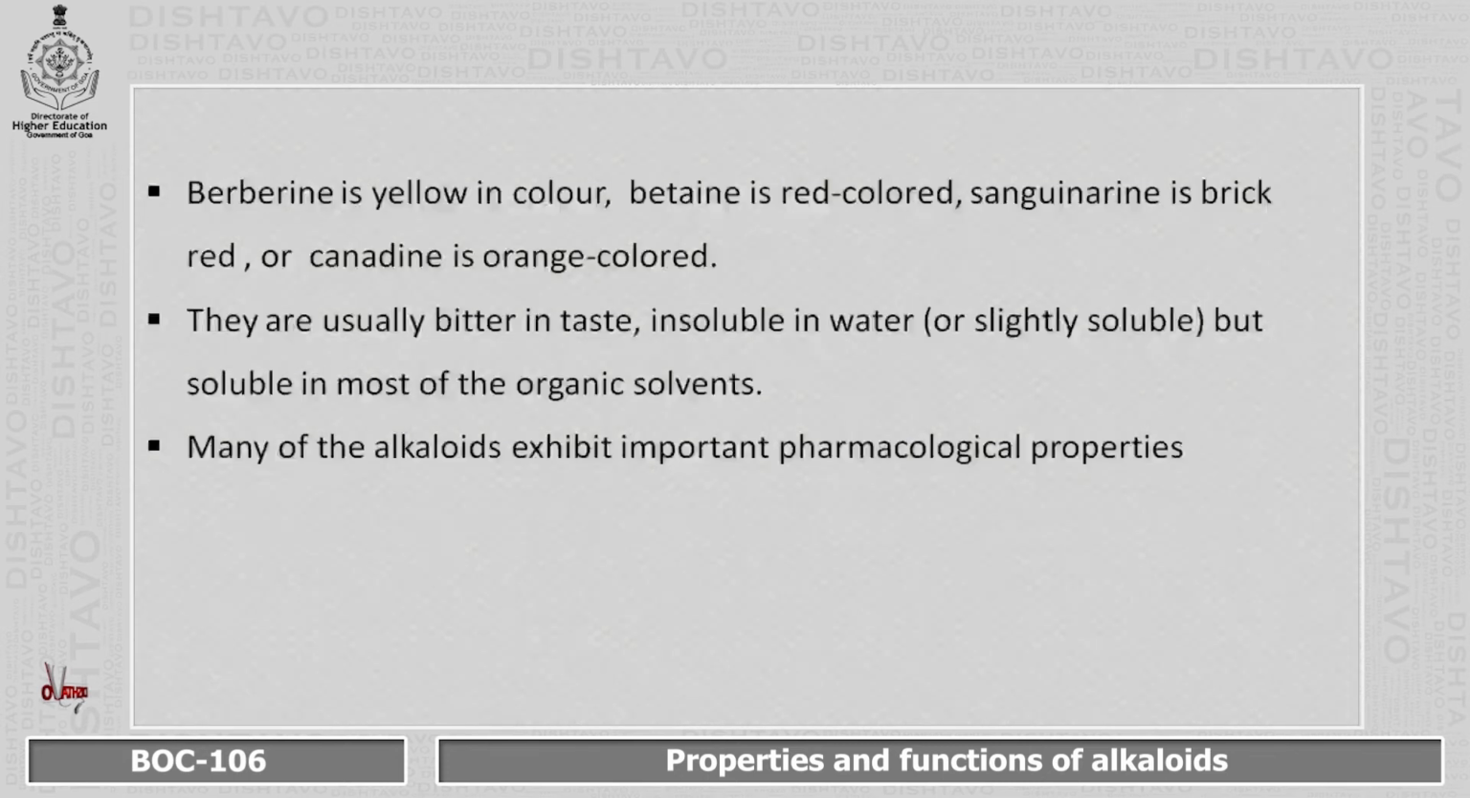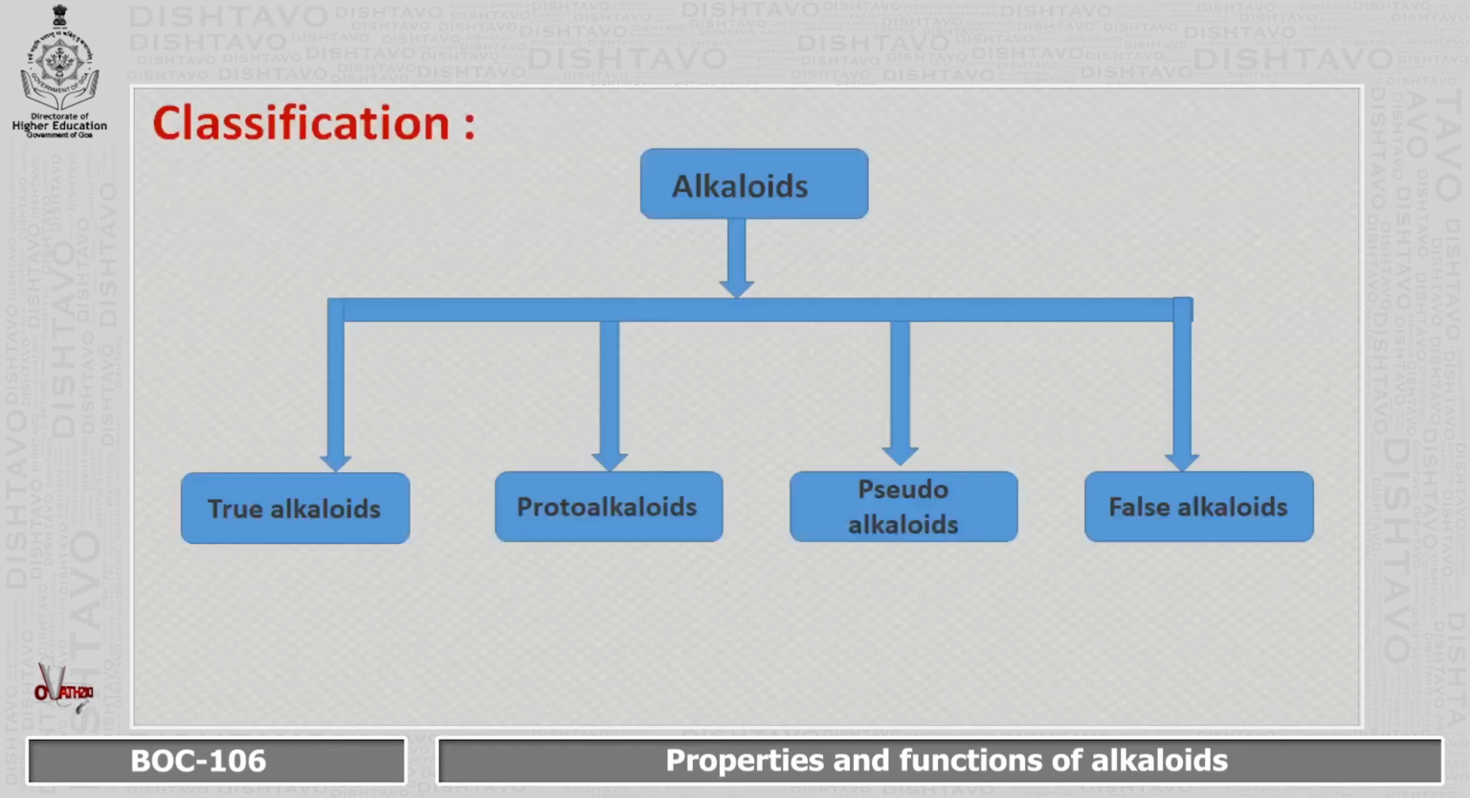Examples: berberine is yellow in color, betaine is red colored, sanguinarine is brick red, and canadine is orange colored. These alkaloids are usually bitter in taste and are insoluble in water, but some are soluble or slightly soluble. But they are soluble in most of the organic solvents. Many of these alkaloids exhibit important pharmacological properties. Next, moving on to classification.